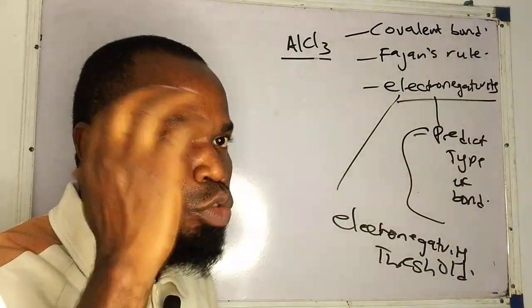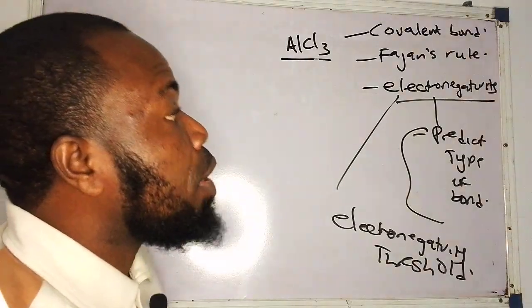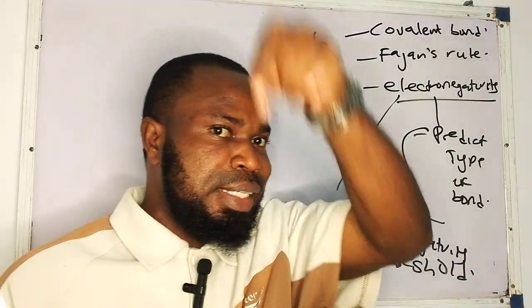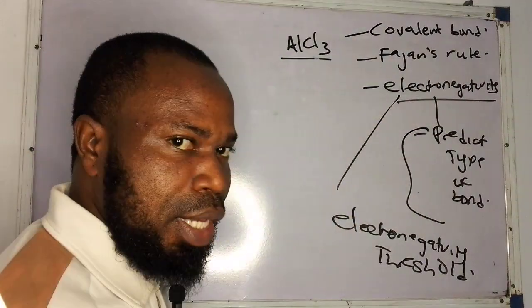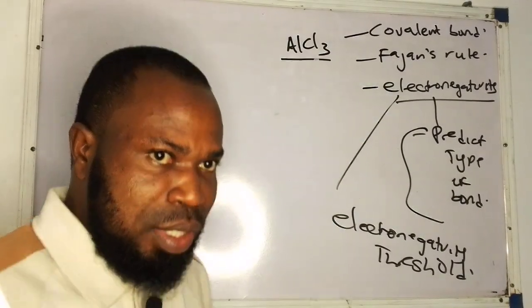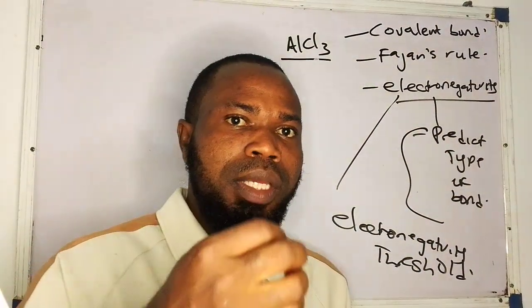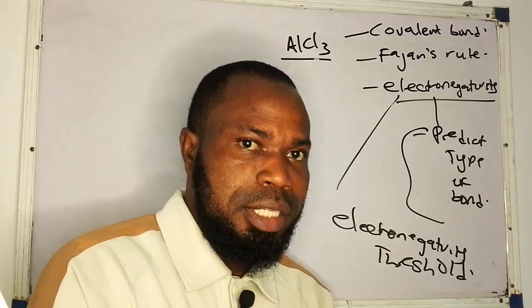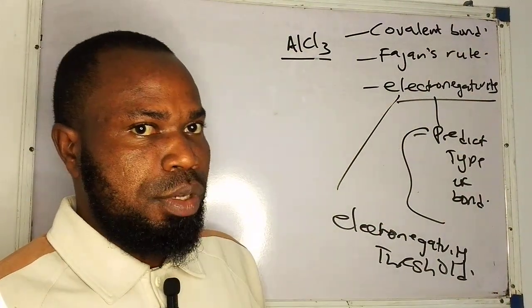Now, I don't want my videos to be too long, but I will not rush it at the same time. First off, some of you may not know what electronegativity is, and I cannot assume, because this is taking chemistry from scratch. What is electronegativity? It is the tendency or ability of an element or atom to attract electrons to itself. You understand?